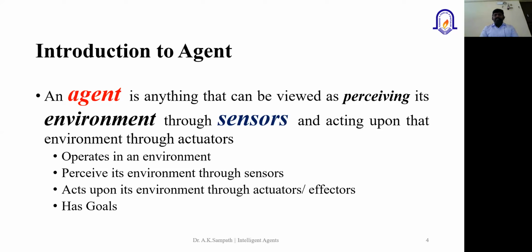It is going to perceive and interact with its environment, and with the help of communicating devices like sensors, it is going to receive values from its environment. Based on what it receives, it is going to act, taking some actions depending upon the information it receives, through the actuators.